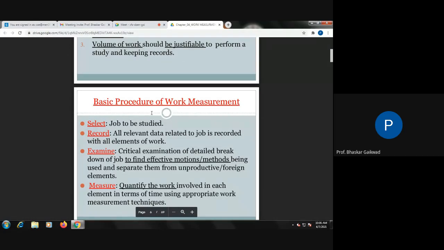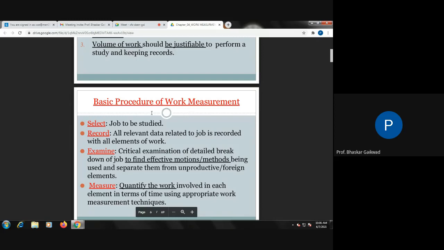Now record what is actually going on in the shop floors, means existing methods recording you have to do. Existing methods may be forging, then blanking, piercing, extrusions. So many manufacturing processes are there. What is exactly going on, that you have to study.